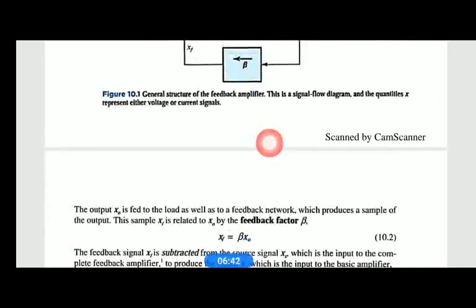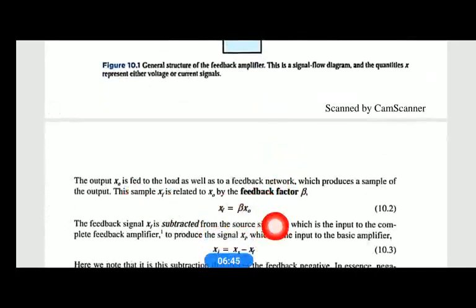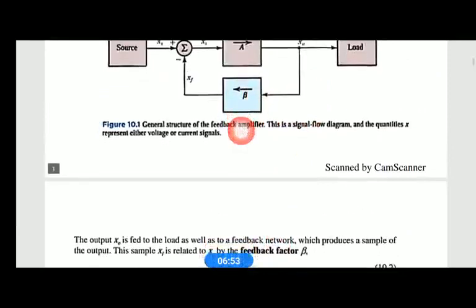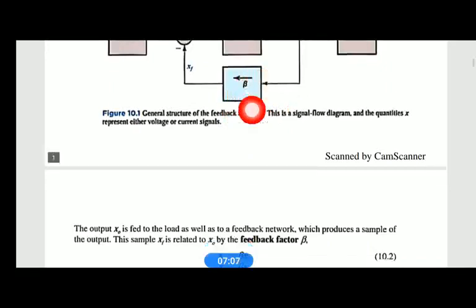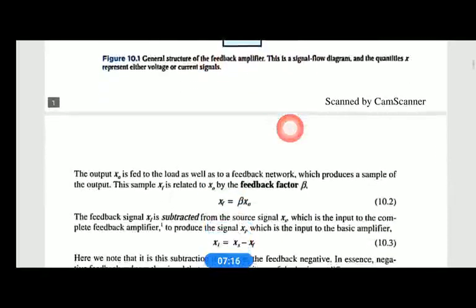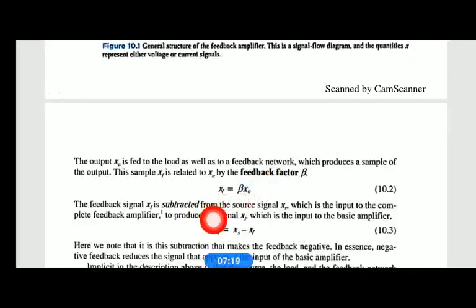Then we have the feedback factor beta, which decides how much of X0 is fed back as XF. The feedback factor beta is like the gain of the feedback network. Beta is the output XF divided by its input X0. Beta is nothing but XF by X0. Therefore XF is equal to beta into X0.